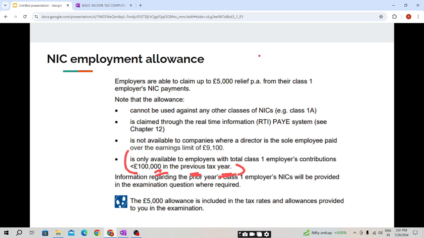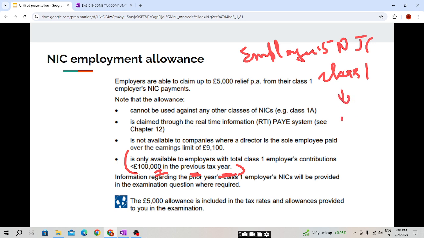That is, if in the previous year the employer's class 1 NIC contribution for all the employees was, say, £102,000, and this amount of NIC was paid by the employer, then this employment allowance will not be available to the employer for the next year. I hope this is clear.